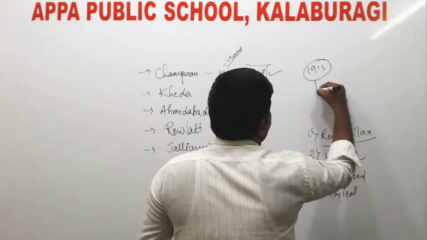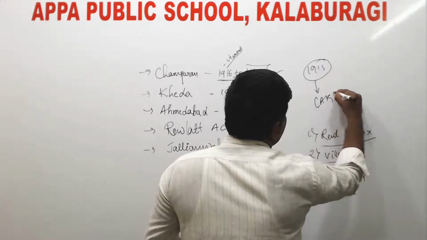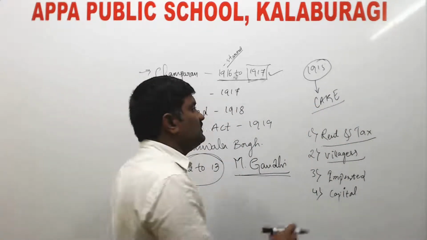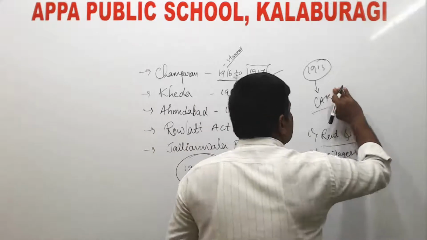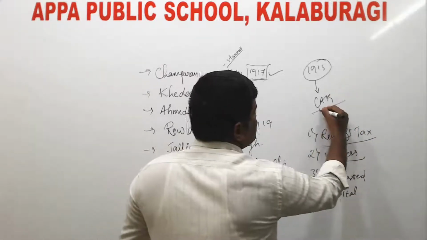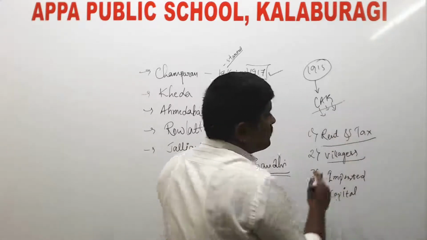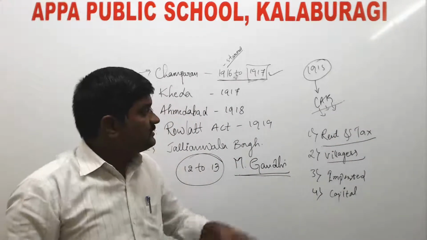Yes, and while coming back, he brought a what? He brought a big cake. Yes or no? And already I told you what this is. CAKE stands for... if we erase this E, then CAK: C for Champaran, A for Ahmedabad, and K for Kheda.